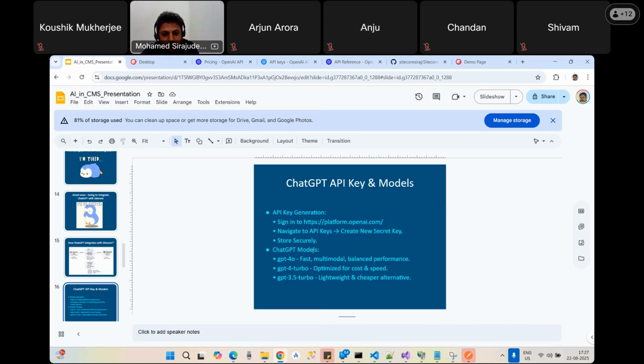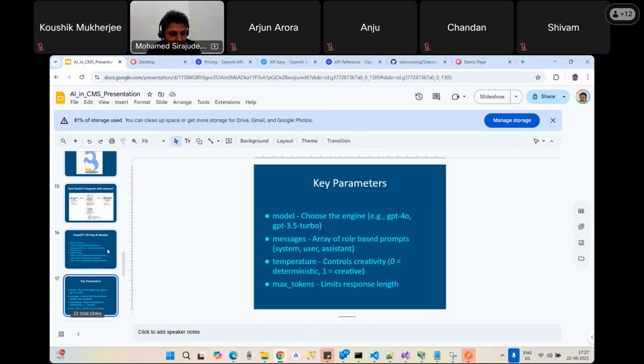So we can go with 3.5 for some test environment, or some testing or POC analysis, and once we go into production mode, we can go for the latest one. Now they have released GPT-5 as well, but I haven't seen those models yet. Still, people are using these models, GPT-4o, Turbo and 3.5 Turbo.